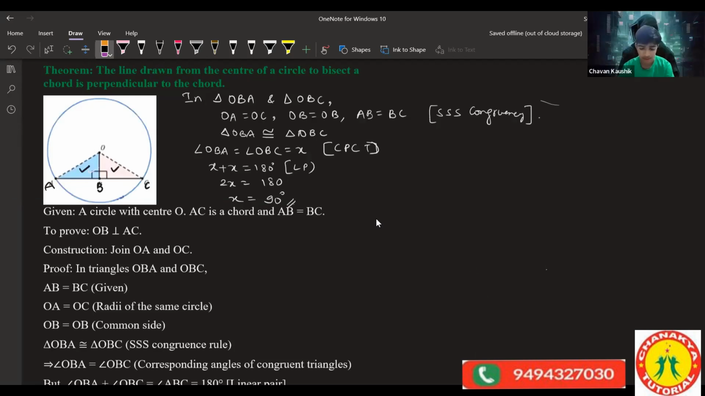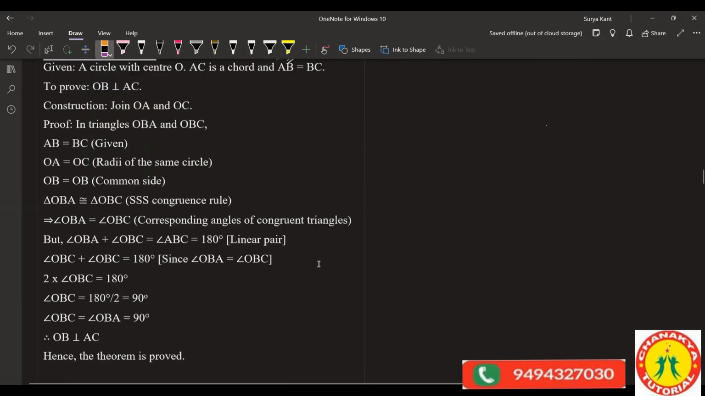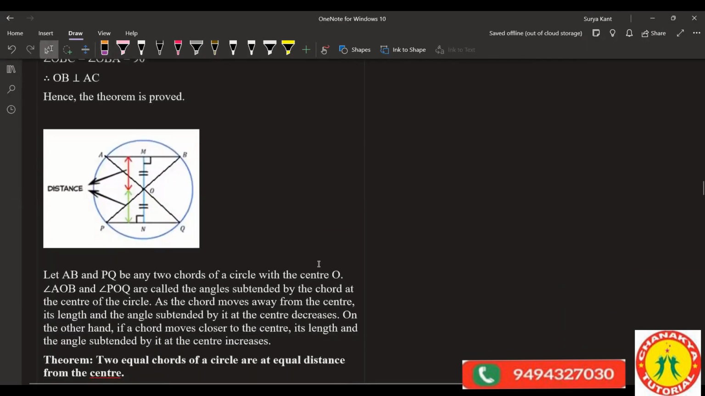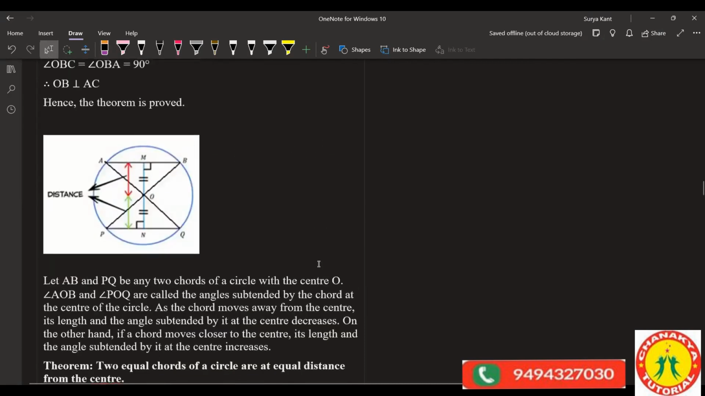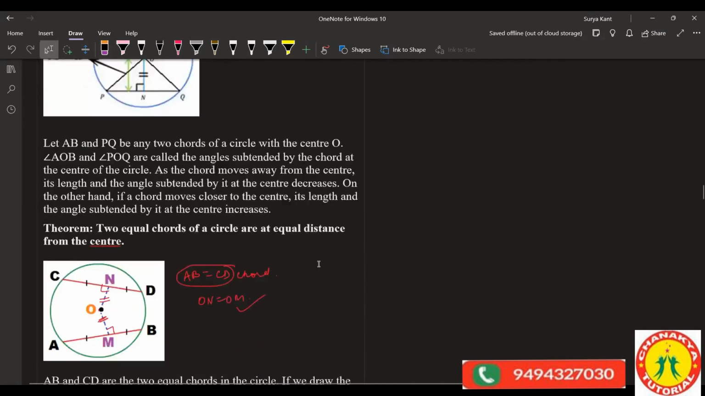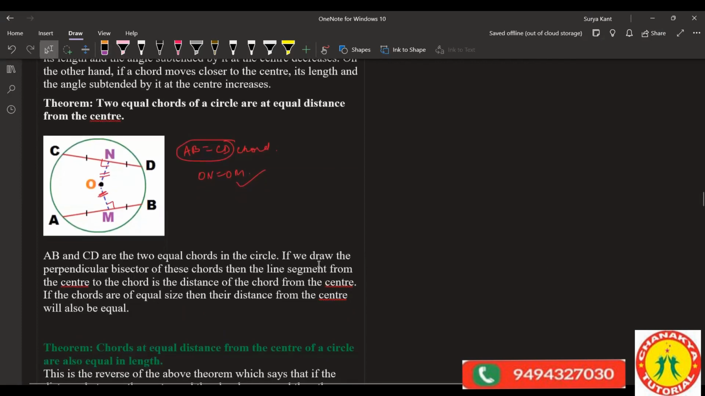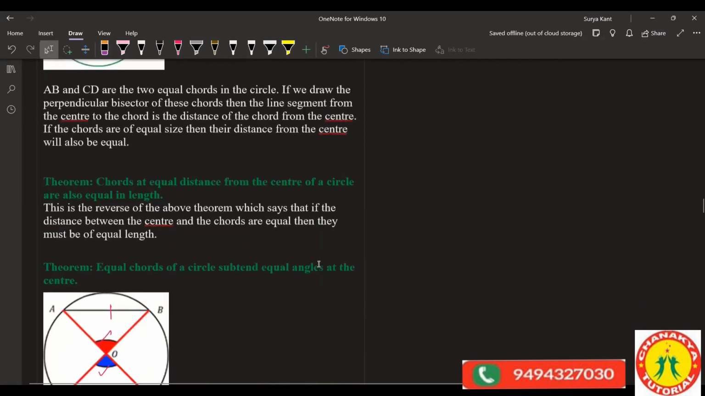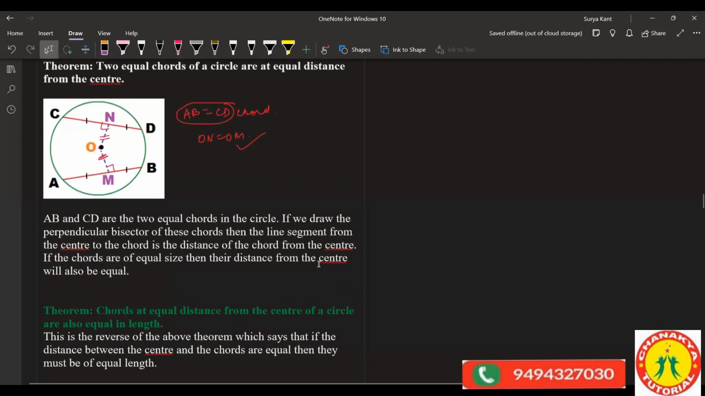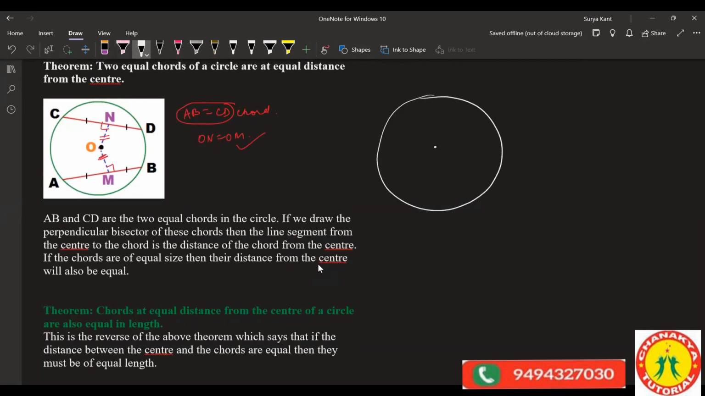Here the theorem says, if you draw a circle over here, next one is from the center. If chords are equal, suppose I'm writing here chord AB and you're writing chord CD, okay? Then what can we write here from the center? The angle subtended at the center.